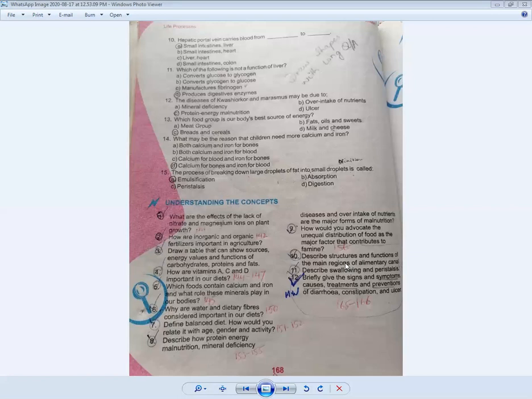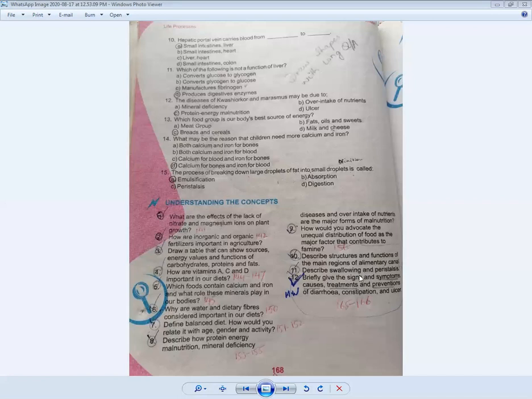The large intestine also consists of three parts: the cecum, the colon, and the rectum. Ultimately, it is discharged from your anus. So these all are the portions of our alimentary canal. In question number 10, you have to define all these portions of the alimentary canal, which I have discussed with you. Now come to question number 11.